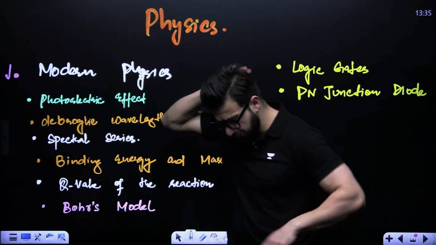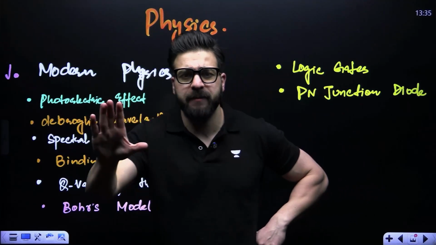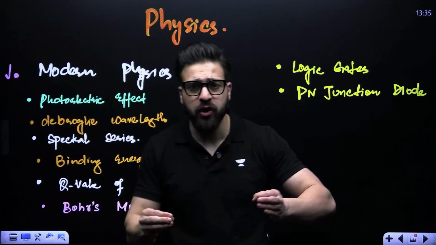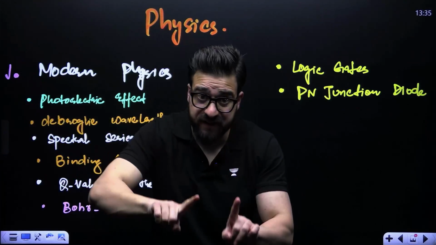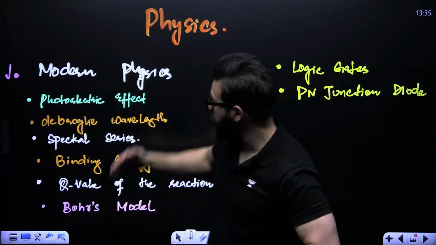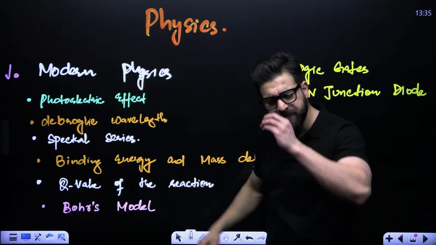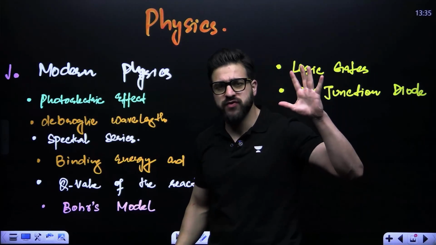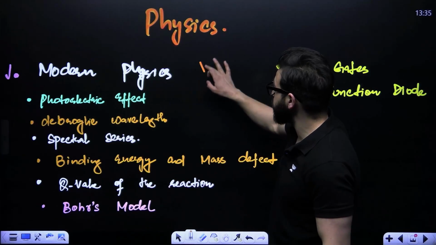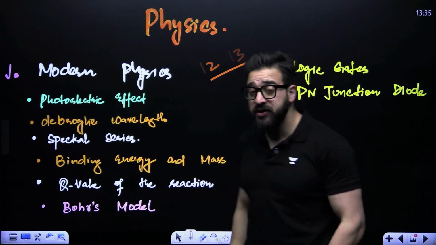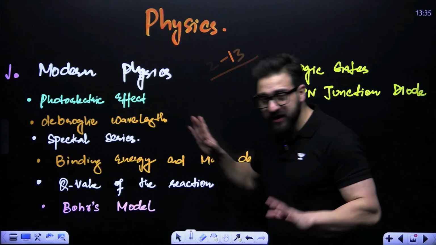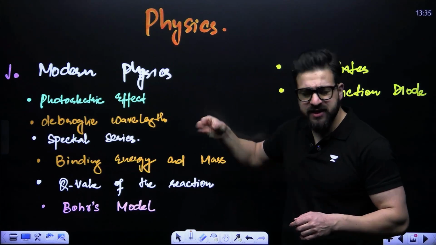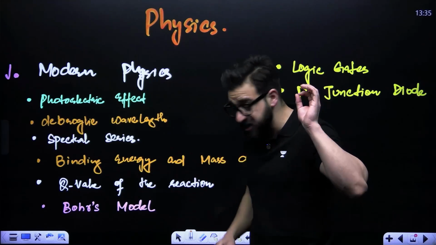And when it comes to modern physics, this is completely formula based, okay? You have to remember the formulas. Make sure you keep your eye on the previous year questions also, because that is very important. Make a separate formula sheet for modern physics, and everything will be sorted. That is for sure. And you can expect, I would say, 12 to 13 questions from modern physics. That is guaranteed, okay? Then you have spectral lines, okay, the Balmer series, Lyman series, you guys need to keep your eye on that. That is very important.